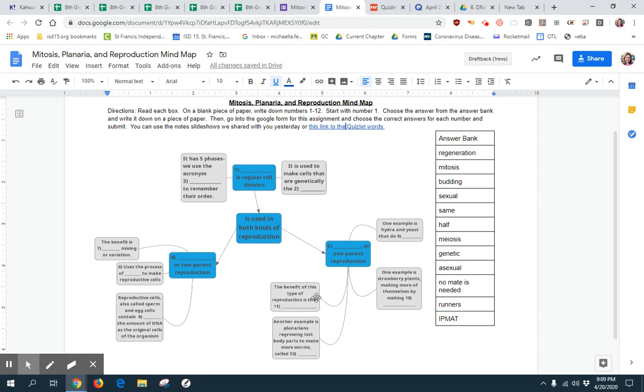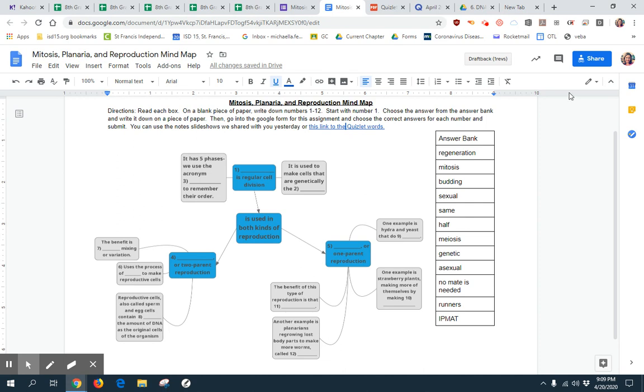Number 11, what is the benefit of one-parent reproduction? The benefit of this type of reproduction is that blank. What would be a benefit? A benefit is something that's good about it, an advantage it gives the organism. Number 12, another example is planarians regrowing lost body parts to make more worms, called blank. What kind of one-parent reproduction is it called when planarians are regrowing body parts?